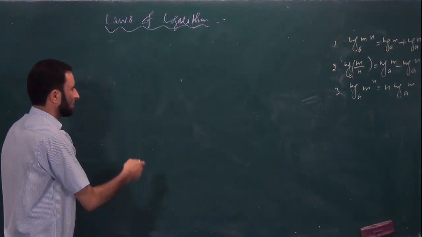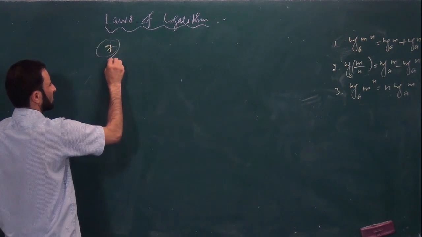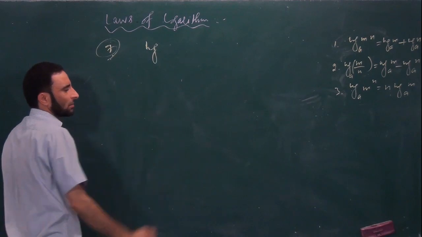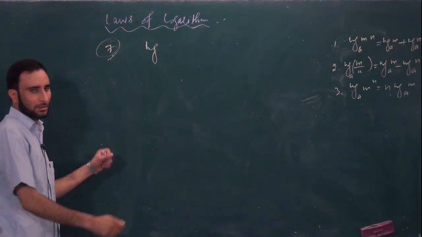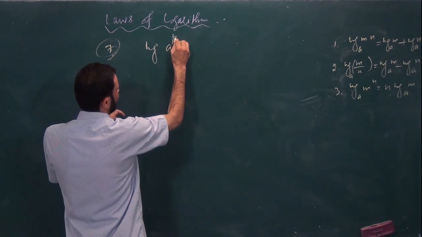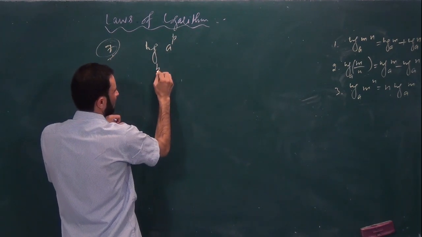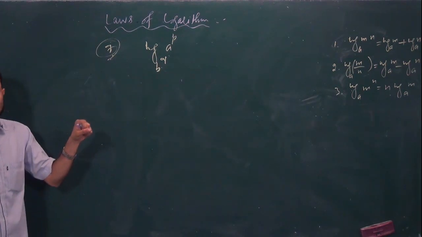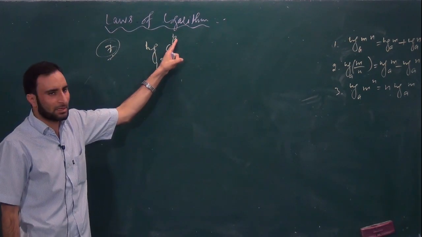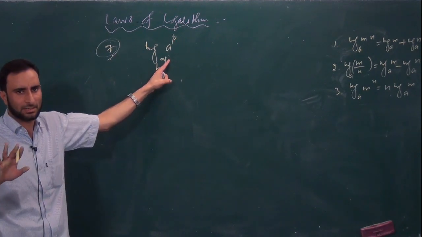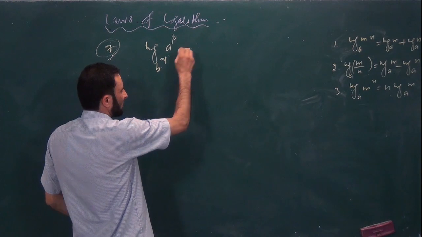The one more law we do have, the seventh in fact: log of a to the power p under the base b to the power q. Again a very important law. Log of a to the power p under the base b to the power q, that you can easily do, but let me go through the statement of the same.